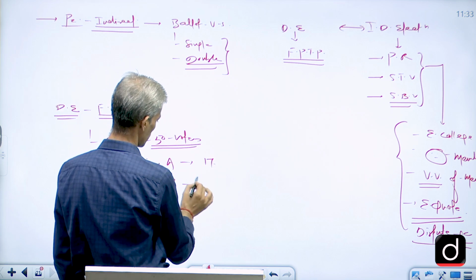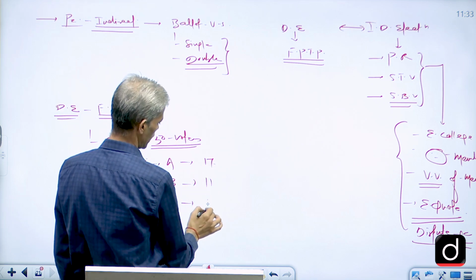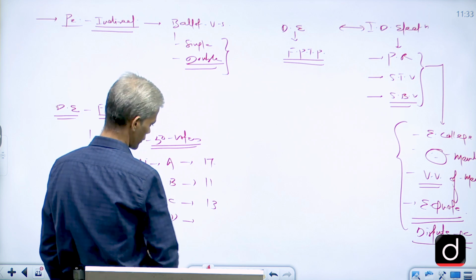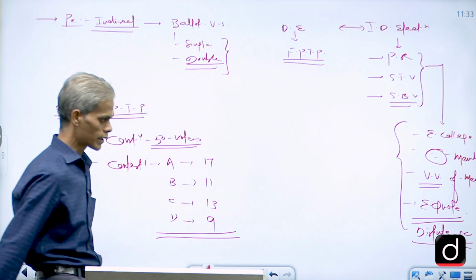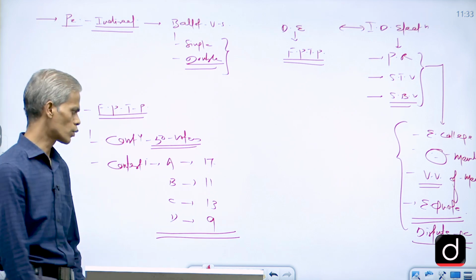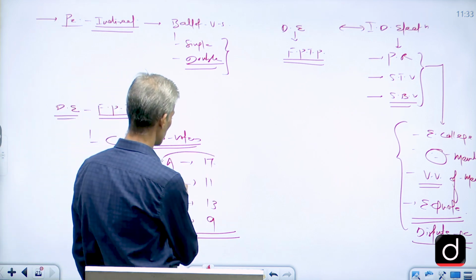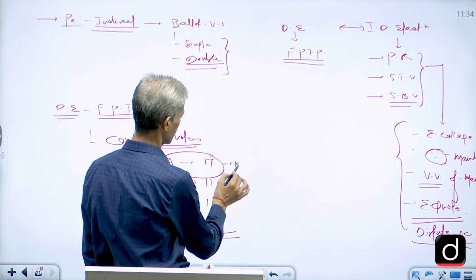If A secures 17 votes, then 11 votes, 13 votes, and 9 votes, let's say this is the outcome. Then the person who has secured the maximum votes, under first past the post, will be declared the winner.